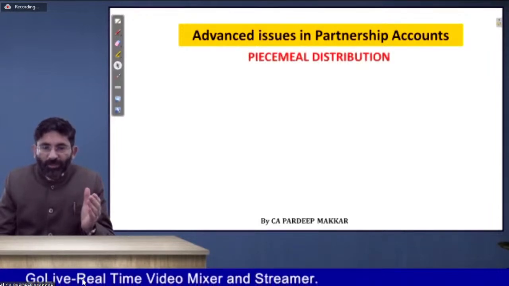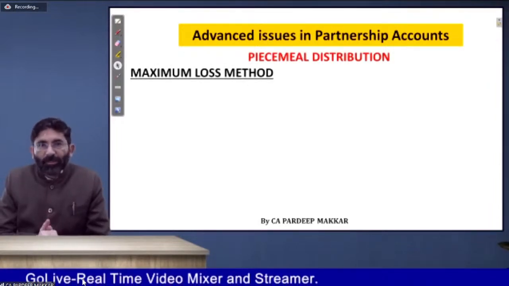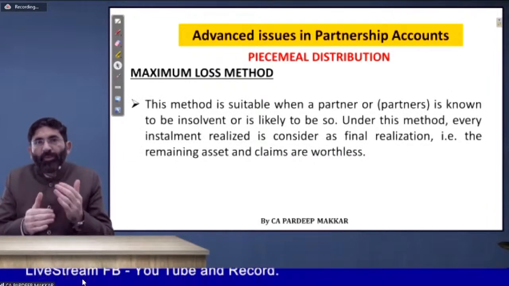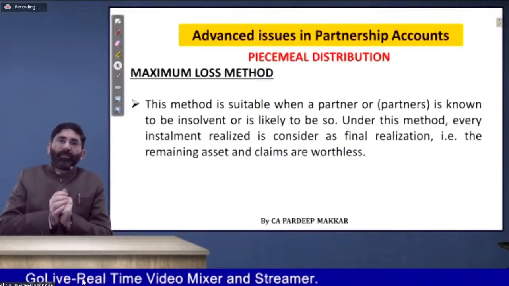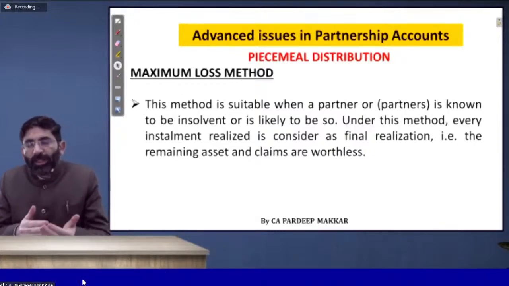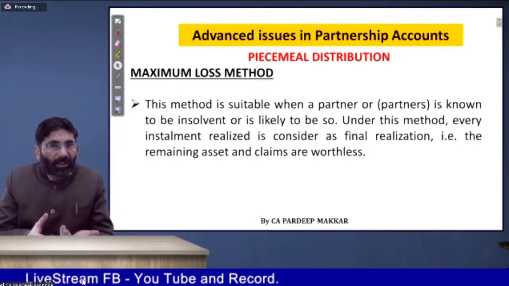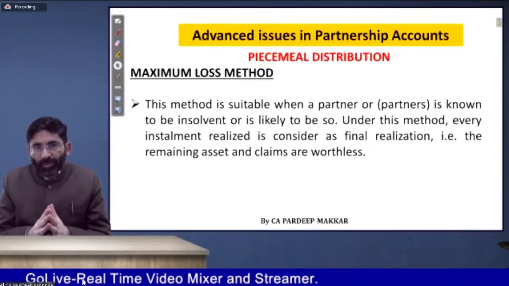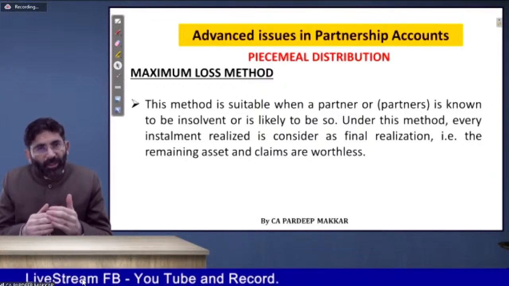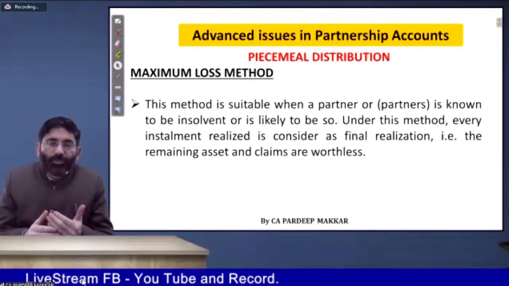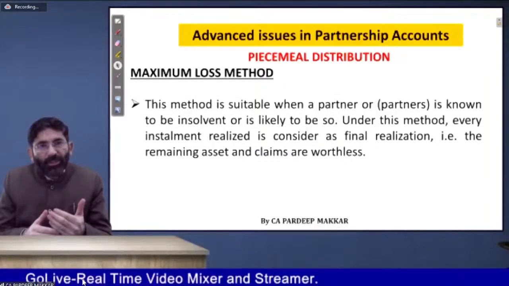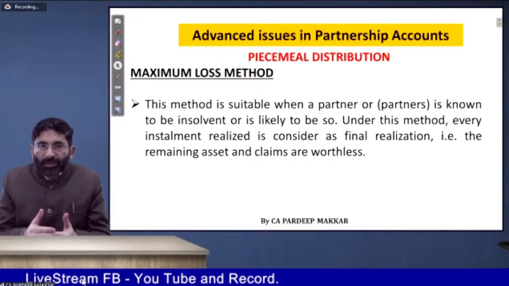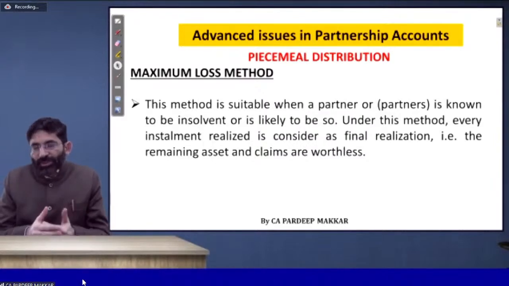Illustration number 3 was a good example for this. Then we have discussed the maximum loss method, in which the amount is received in installments. This is not related to a solvent or insolvent partner; it may occur in any case. Let it be clear: piecemeal distribution is basically related to allocation of the amount to the liabilities and our partners the way it comes to us.